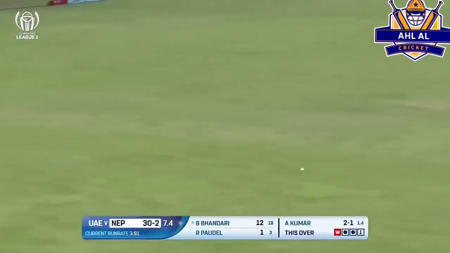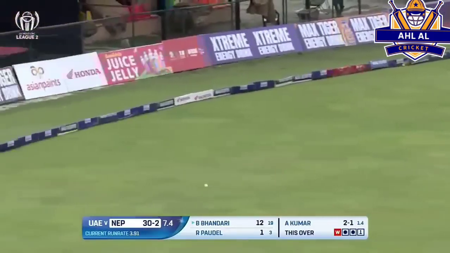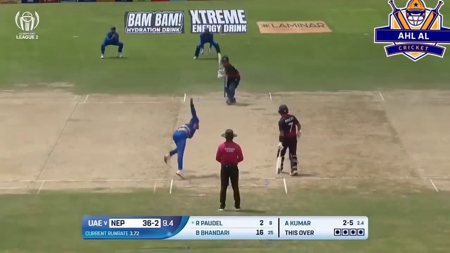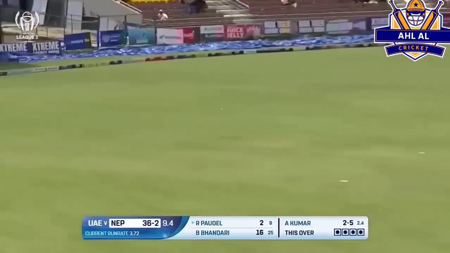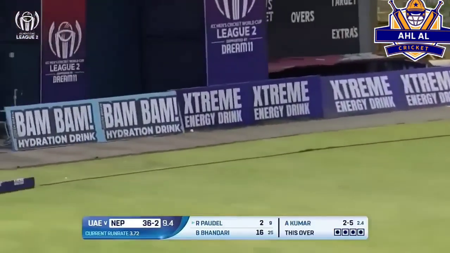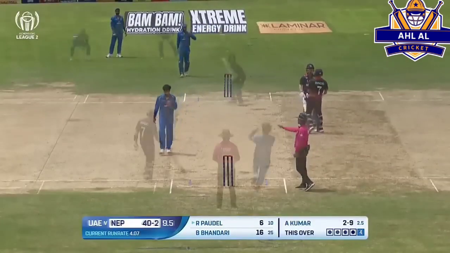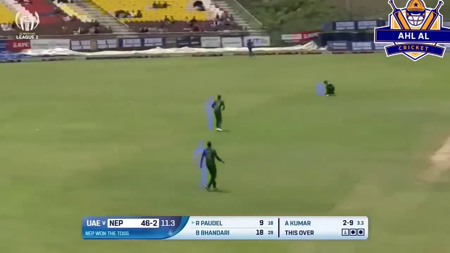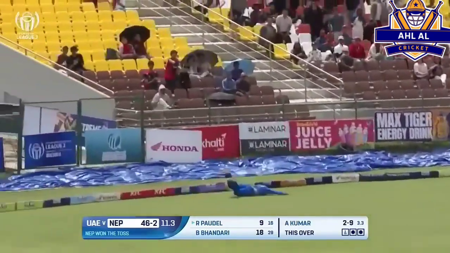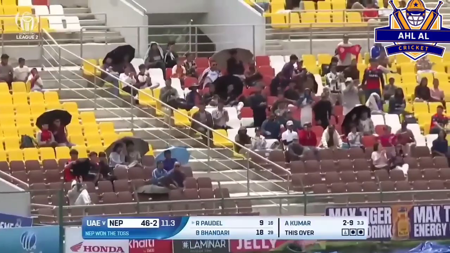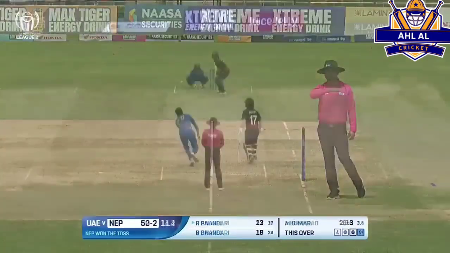Oh, that's nicely done. Beautiful shot there from Binod Bhandari. Exquisite cover drive, and he'll get another boundary to his name. That's nice. That's really good. Rohit Podel leaning into that rare ability. Beautiful. Rohit Podel is looking dangerous. That's a very nice shot, and he's looking in prime touch.